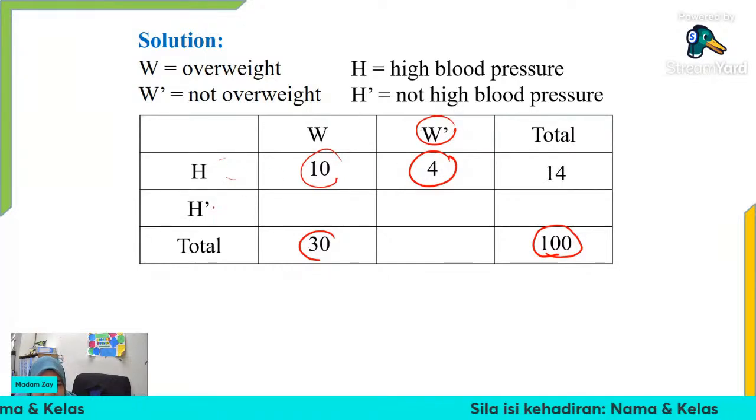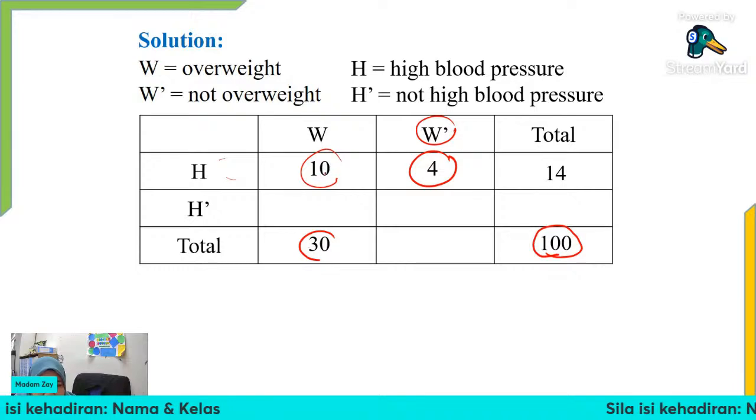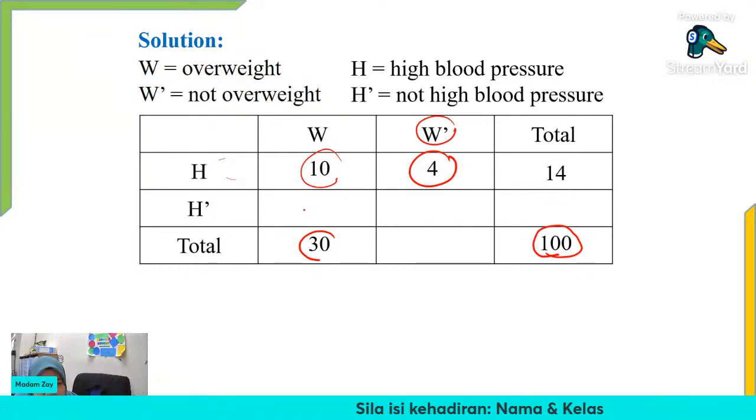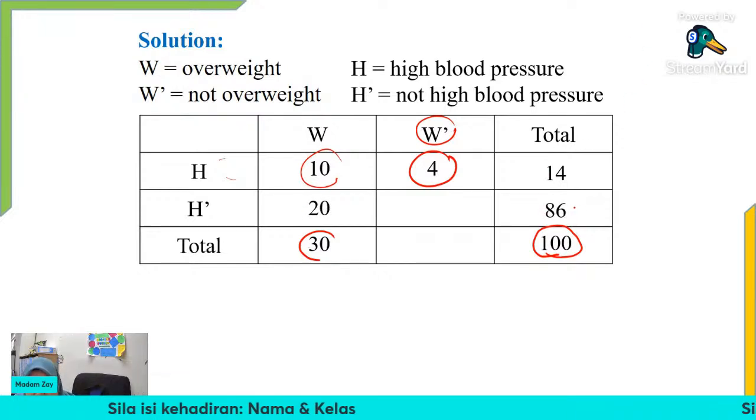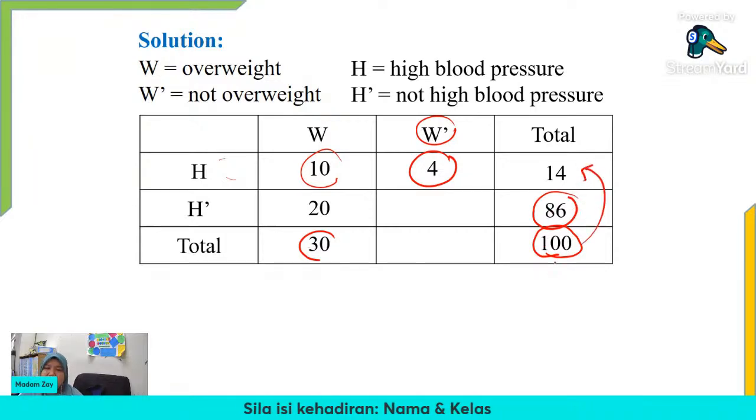And then, not high blood pressure for the overweight, kita boleh cari balance dia. Because the total overweight is 30, high blood pressure is 10. So, not high blood pressure is 30 minus 10, which is equal to 20. And then we also can find out the balance for the total not high blood pressure. So 100 minus 14 we get 86.